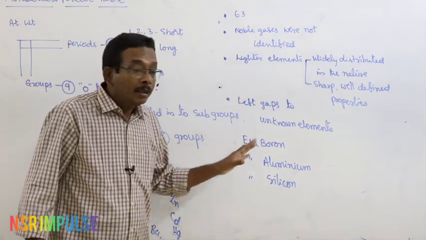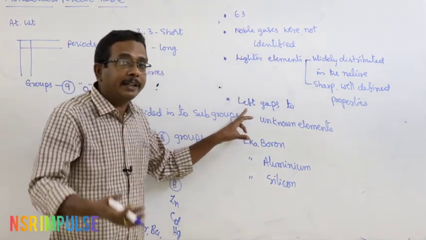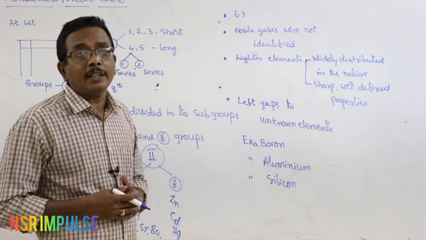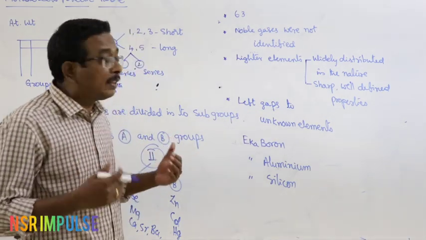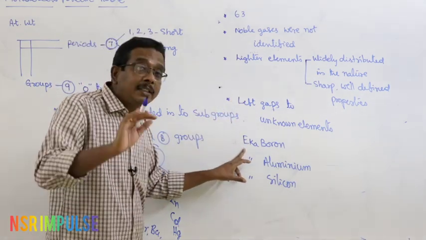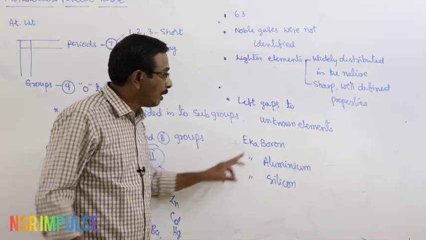And here, fortunately, Mendeleev identified or predicted some unknown elements at that time, but unfortunately, he was not given the names of the elements, and he left some gaps in the periodic table, and at the same time he was already given the names to the gaps also. What are they?